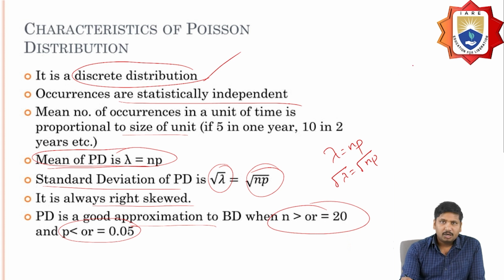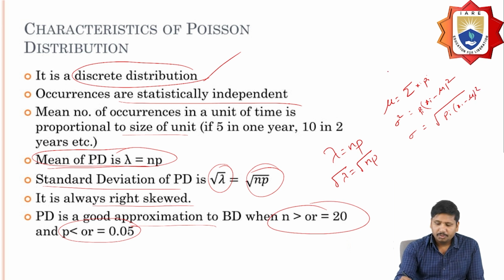In the binomial distribution, the mean is the sum of xi into pi, the variance is the sum of (xi minus mu) whole square into pi, and the standard deviation is the square root of that. So this is according to the binomial distribution, and this is the Poisson distribution.